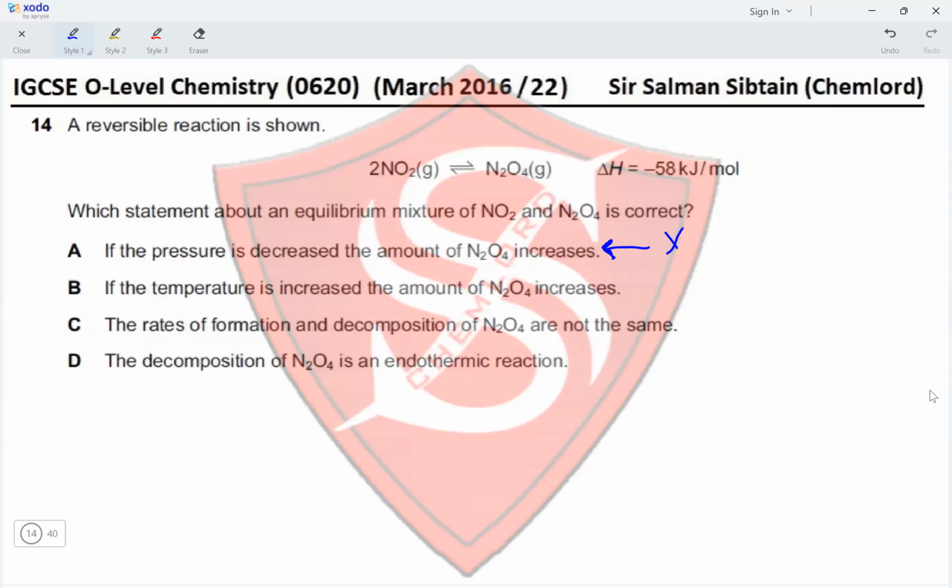B. If the temperature is increased, the amount of N2O4 increases. This is an exothermic reaction. An increase in temperature will favor the backward reaction. C. The rate of formation and decomposition of N2O4 are not the same. No, they are the same because this is an equilibrium. D. The decomposition of N2O4 is an endothermic reaction. Yes, since the forward reaction is exothermic, the backward reaction has to be endothermic. This makes option D the correct option for this question.